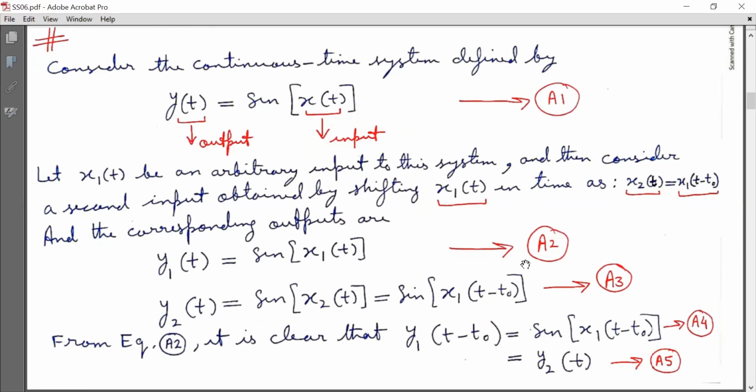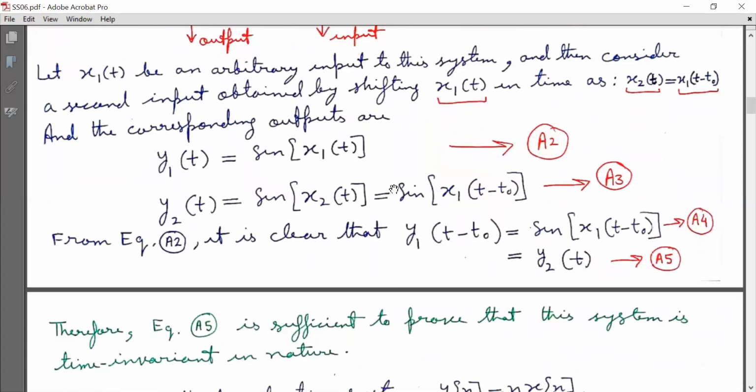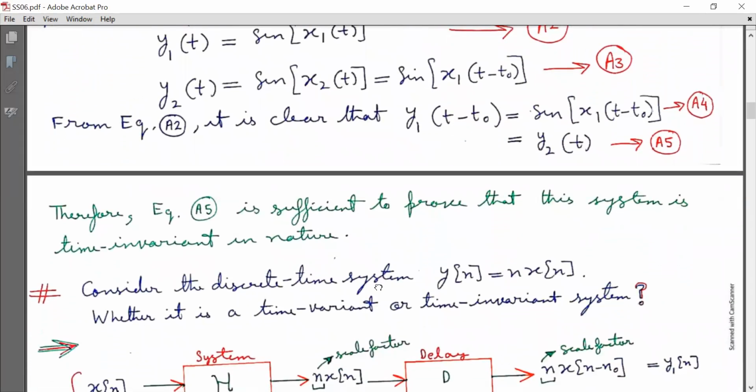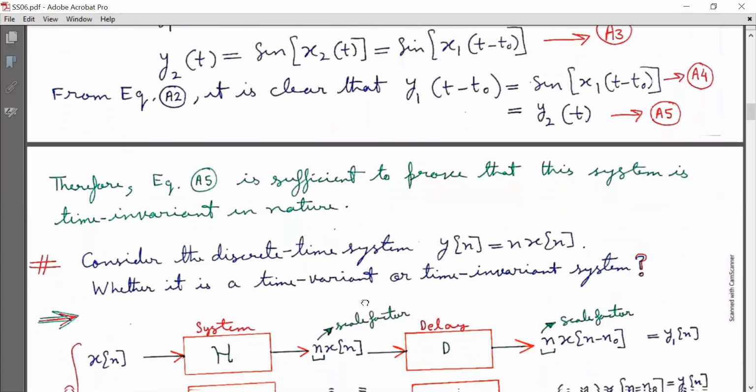From equation A2, it is clear that y1(t minus t naught) is equal to sine of x1(t minus t naught). Mark it as equation A4. And this is further equal to y2(t). So it is clear then that y1(t minus t naught) is equal to y2(t). So that is why this system is a time invariant system. Therefore, equation A5 is sufficient to prove that this system is time invariant in nature.